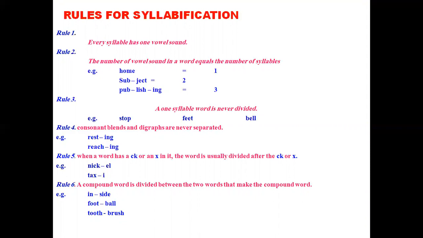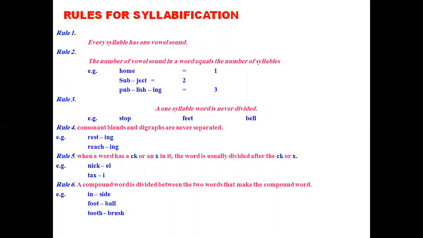Rule 3. A one syllable word is never divided. So stop, feed, bell. You cannot divide these words. Then rule 4. Consonant blends and digraphs are never separated. Example, resting, reach-ing, like this. Then rule 5. When a word has a ck or an x in it, the word is usually divided after the ck or x. Nick, nickel. So after ck, you have to divide the word. For example, taxi. After x, you have to divide the word, tax-i.